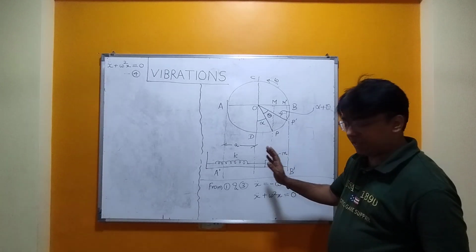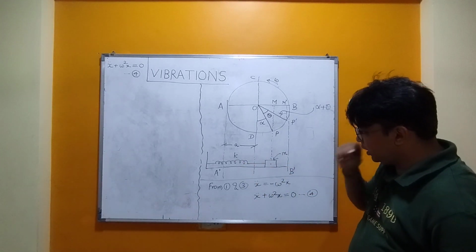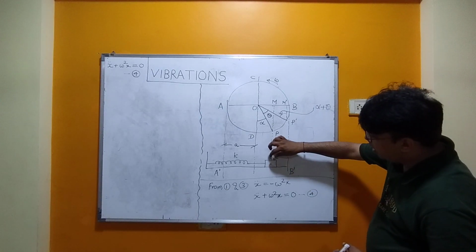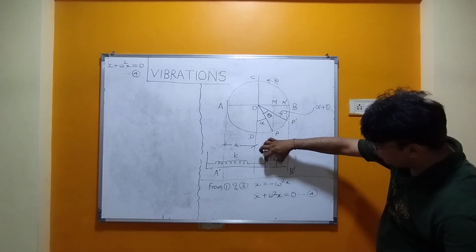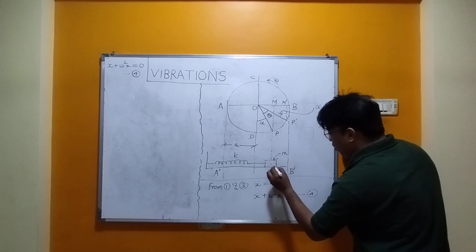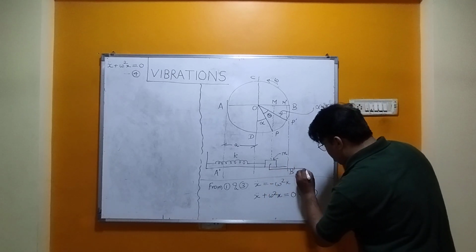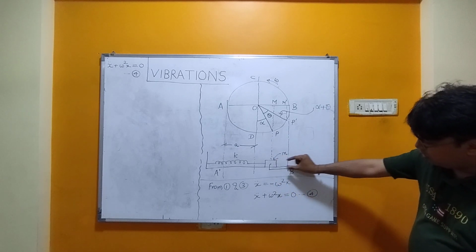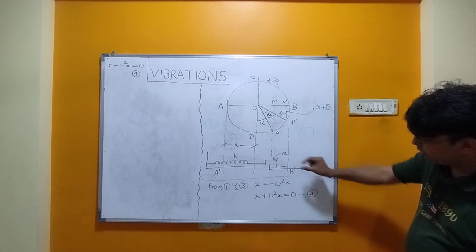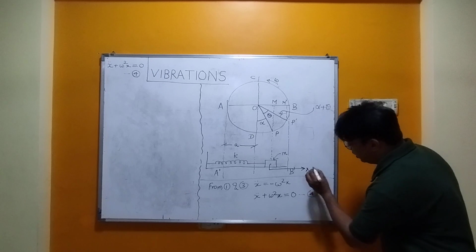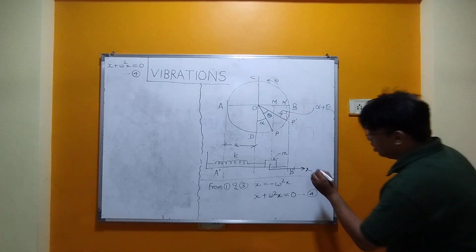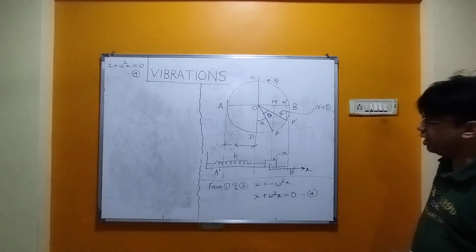Now coming to the equation, let us say I am taking this force in this direction. So it will have displacement x in this direction. Acceleration is also in this direction. So I can write it over here, m x double dot.